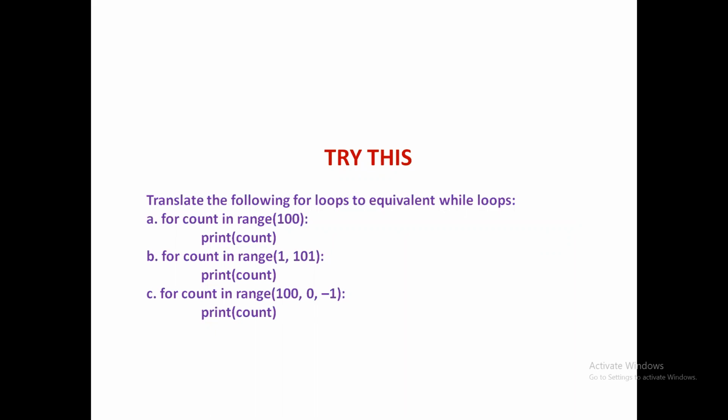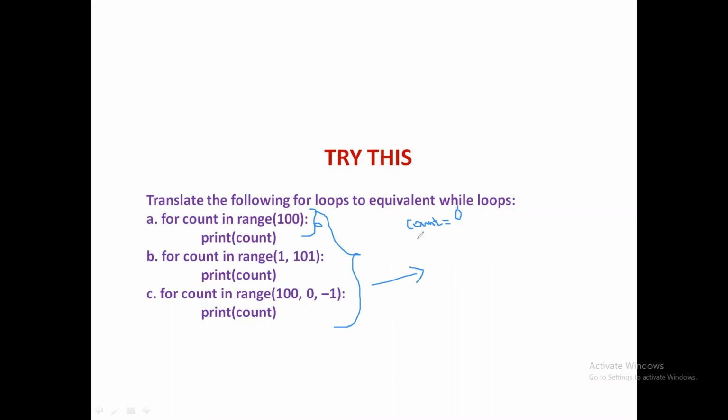And here is a task for you. Try to solve this program. Having learned both for loop and while loop, I'm giving 3 for loops here, which need to be converted into while loops, because we know that count control loops can be represented by while loops also. So convert all of them into while loops. For example, this A can be converted into count is equal to 0 initially. I'm just writing it to give some tip to you.